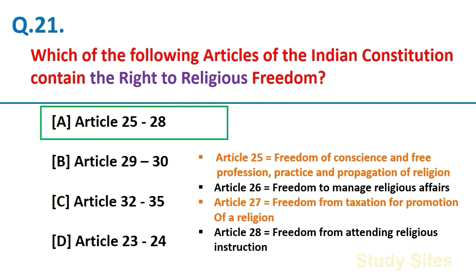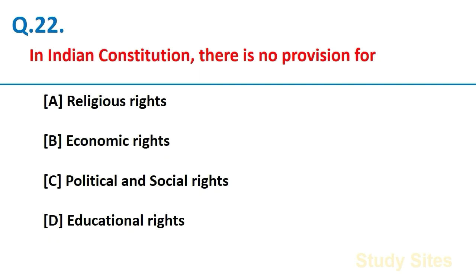Article 27 deals with freedom from taxation for promotion of a religion. And Article 28 deals with freedom from attending religious instruction. In Indian Constitution, there is no provision for economic rights.